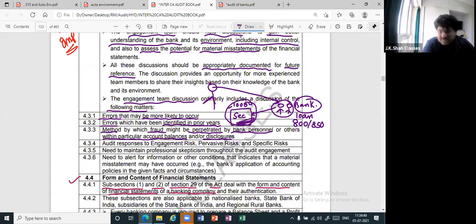So can I say such types of frauds can also happen? Ultimately, the auditor will have to be careful about what types of frauds can happen, based on past experience. It can be in credit card accounts, or in loan sanctioning or wherever. It can happen in credit card accounts also. They can create various fake accounts just to show the number of transactions which are there. You understand what I'm telling?